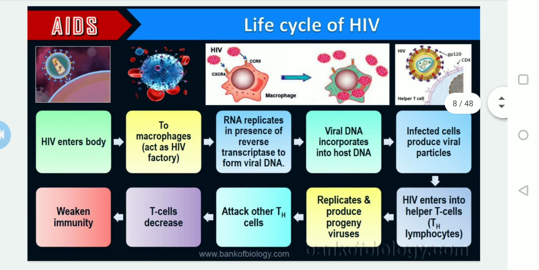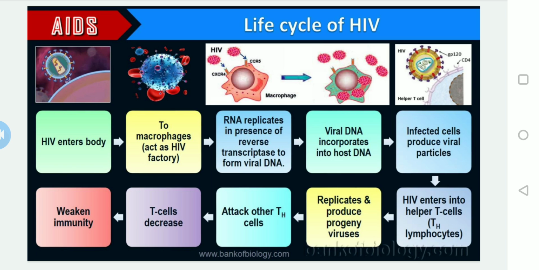So this is the briefest form to understand the life cycle of the HIV. As I said, HIV enters into the body through direct fluids, and it will infect the macrophages, which act as an HIV factory. Then it will start multiplication. The RNA replicates in the presence of reverse transcriptase to form viral DNA, and the viral DNA incorporates into the host DNA. Infected cells produce viral particles, weakening immunity.